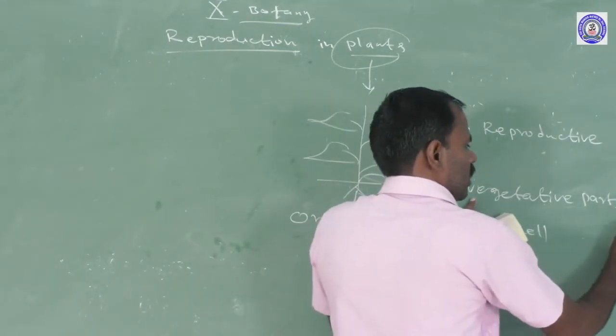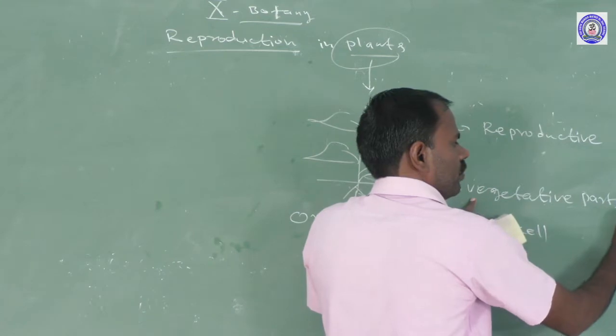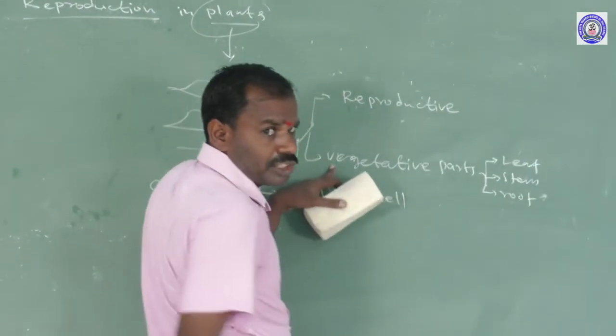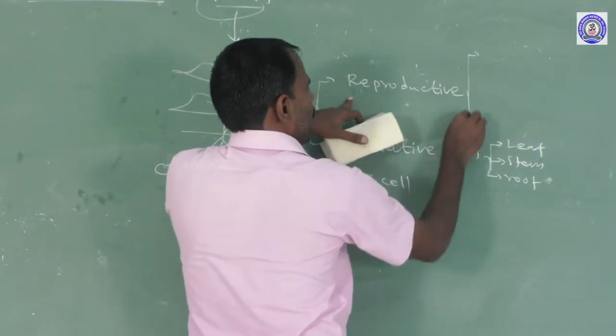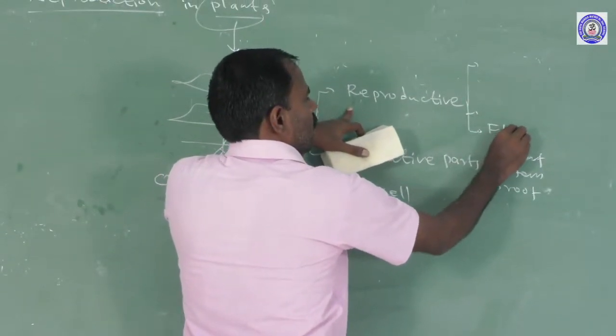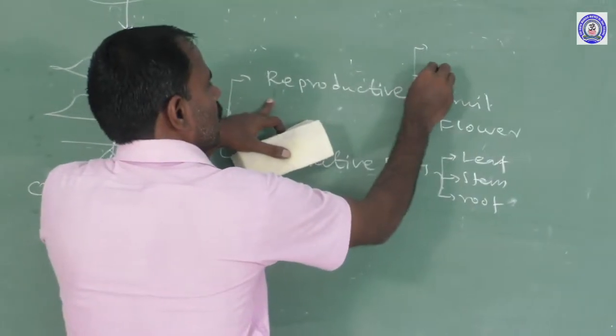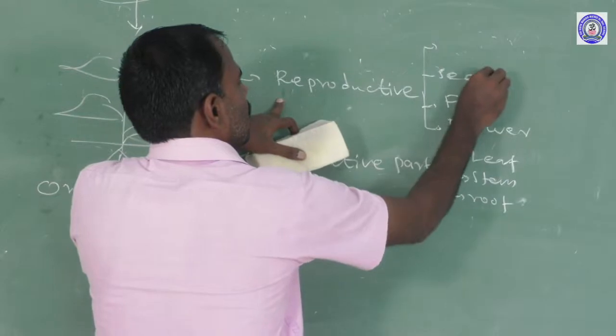Vegetative parts: root system, stem system, and leaf system. Then reproductive parts of the plant body: flower, fruit, seed.